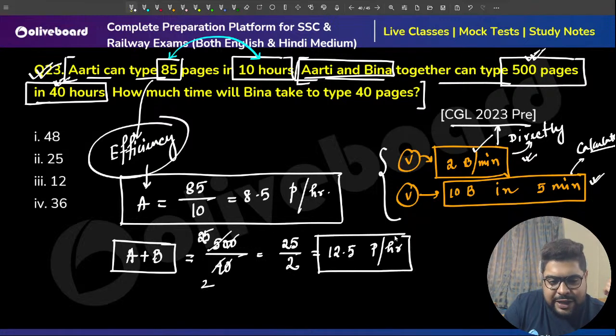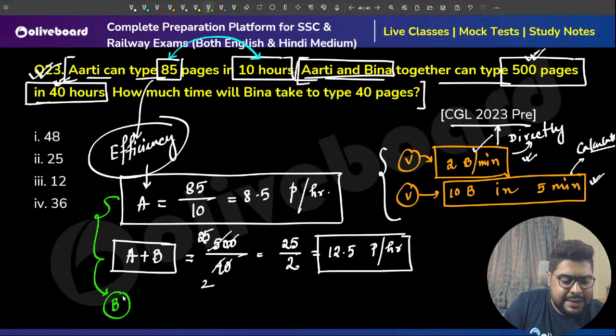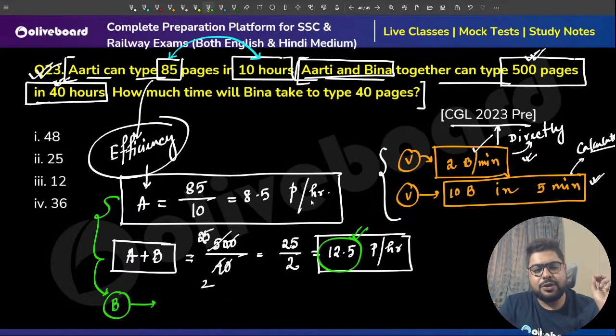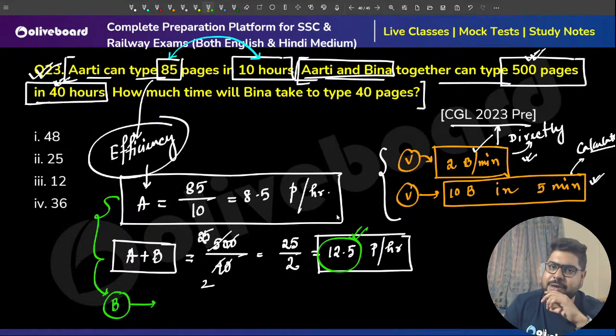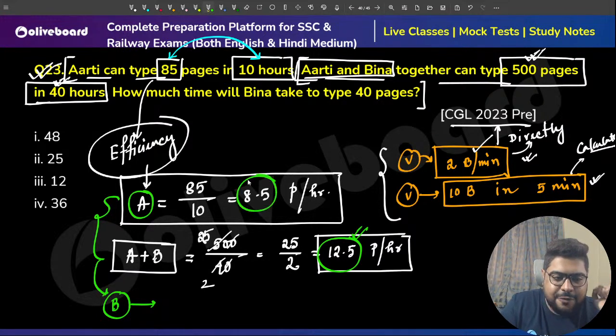Now from these two pieces of information, can you tell me the efficiency of Beena? When they are working together, they are doing 12 and a half pages per hour. Among those 12 and a half pages, Arti can do 8 and a half.